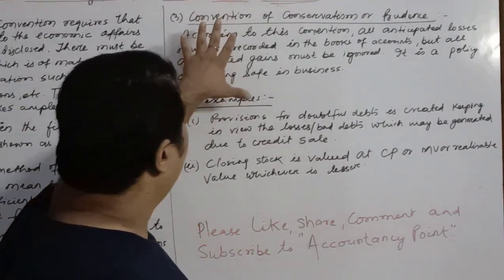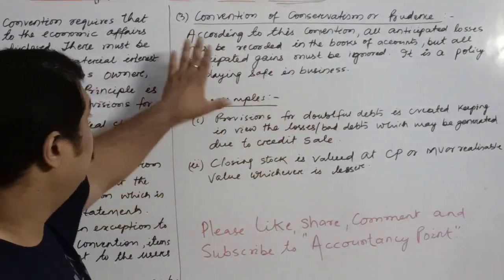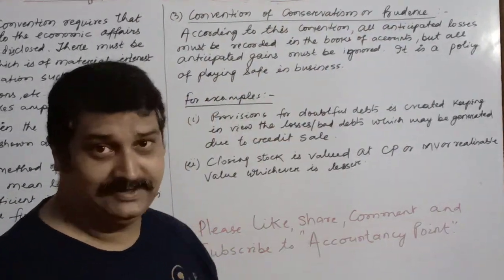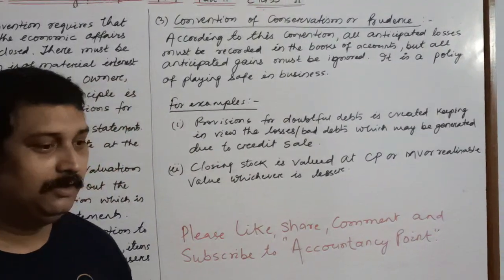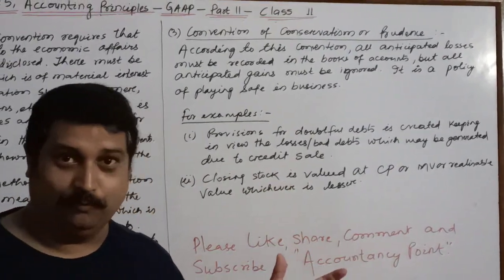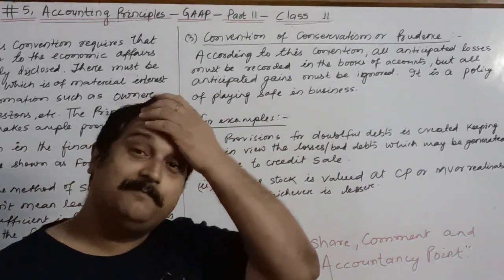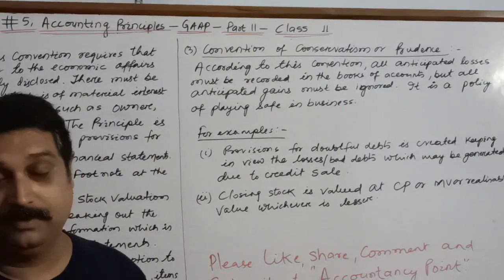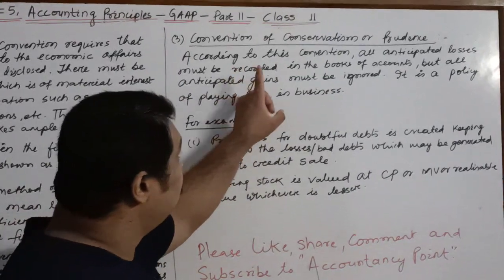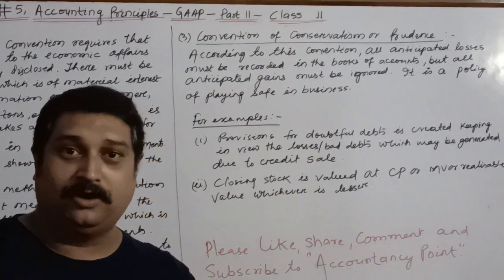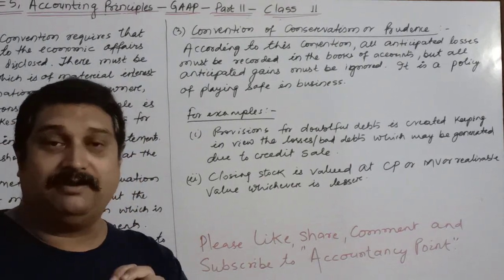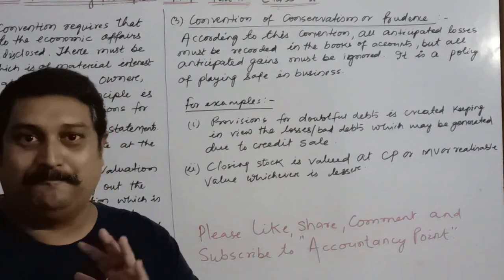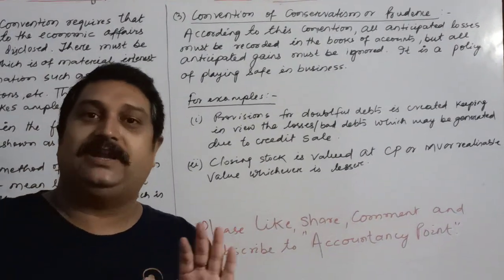The last convention is very important. Children, this is called the convention of conservatism or prudence. Whenever I teach this concept, I remember one advertisement which used to come on television: जोर का झटका धीरे से लगे. So the convention of conservatism or prudence is one of the conventions which gives the opportunity to businessmen to play safe in business, not to take risk.